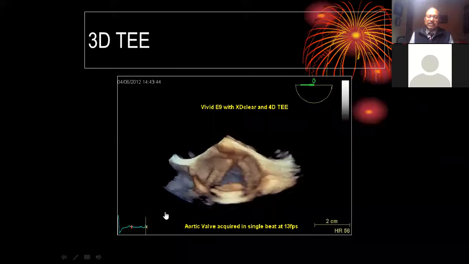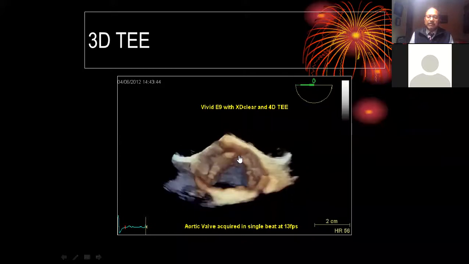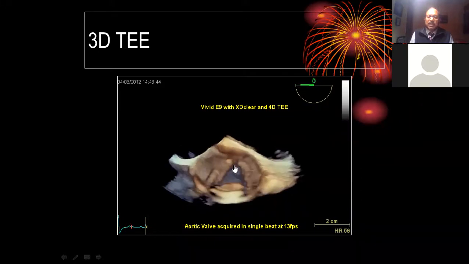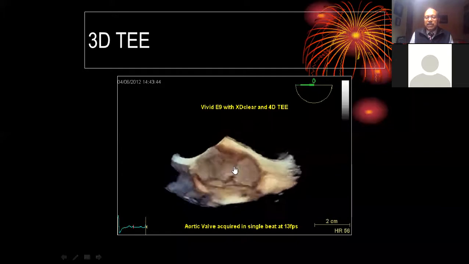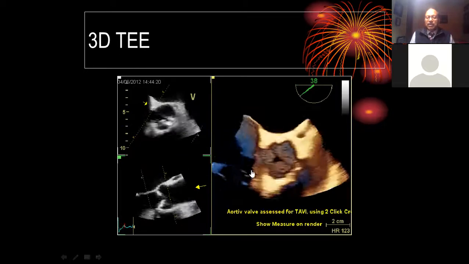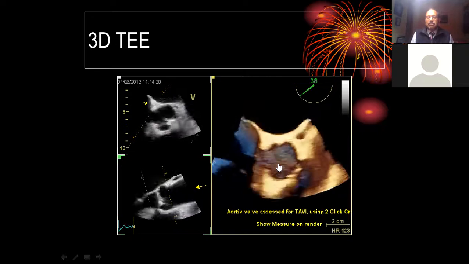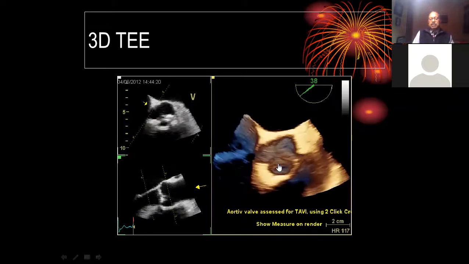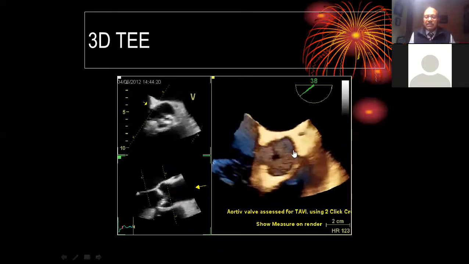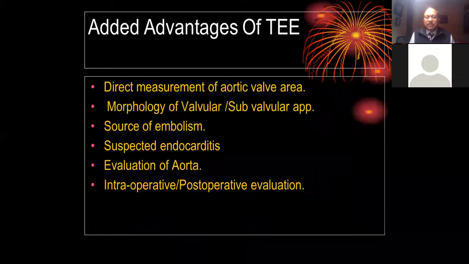We can freeze these pictures and planimetrize the aortic valve area. It's not only the planimetry, we can see some kind of nodule in this particular patient which is projecting towards the LVOT. We are sitting in the LVOT and looking at this aortic valve which is opening on the other side. And now this is a poor LV systolic contraction with poor opening of the aortic valve seen in 3D echocardiography.